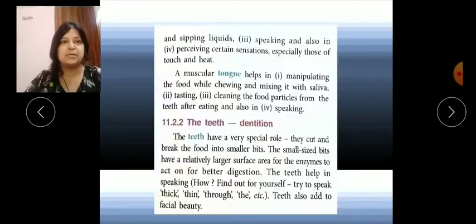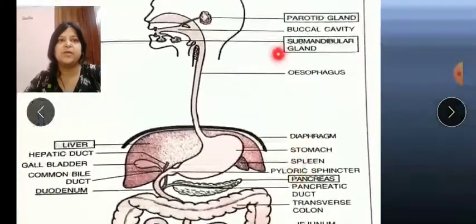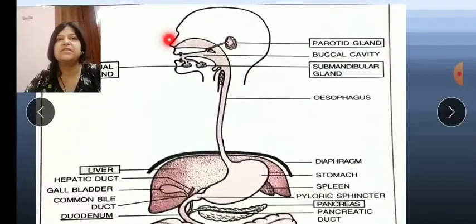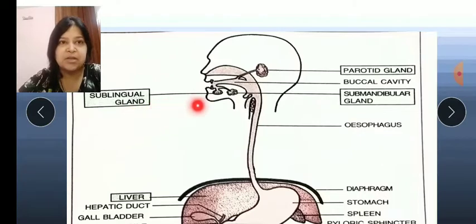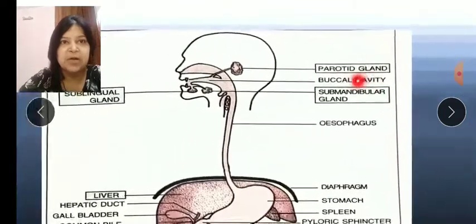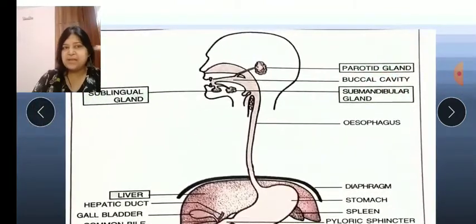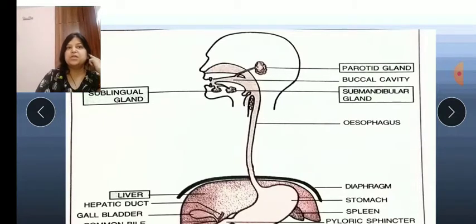Here you can see our mouth cavity. We have three glands: the sublingual glands below our tongue, the parotid gland near the back of the brain area, and the submandibular gland near our ear.